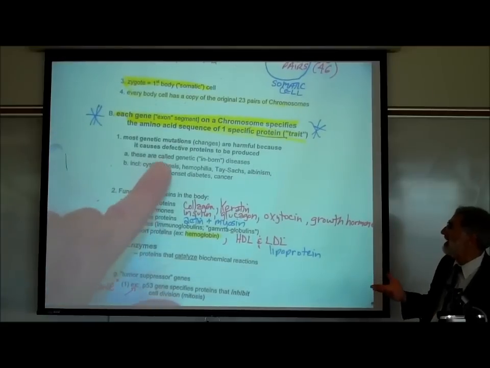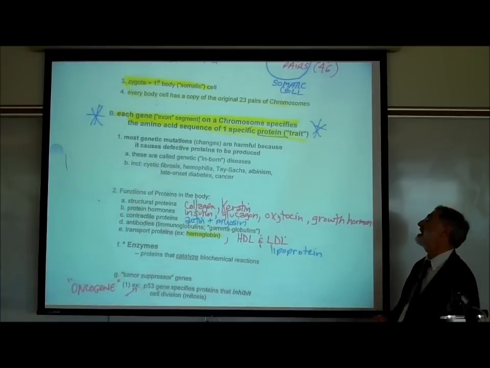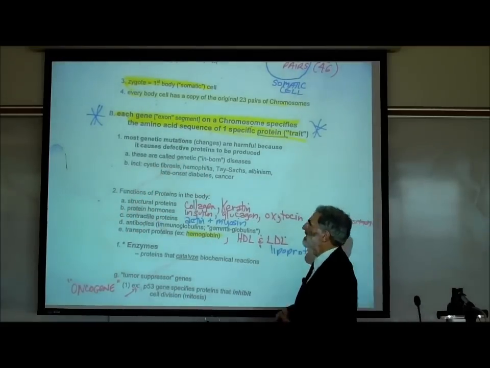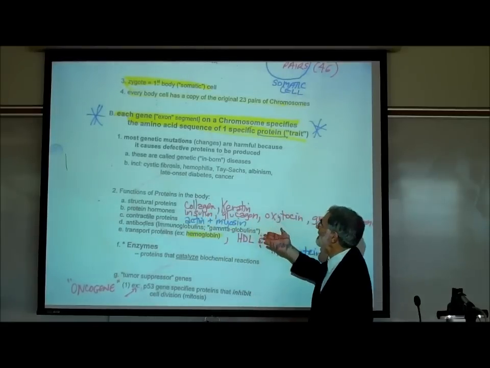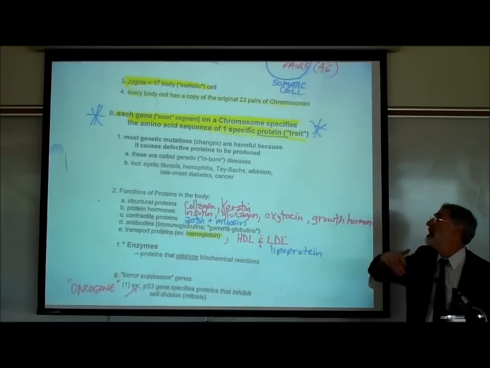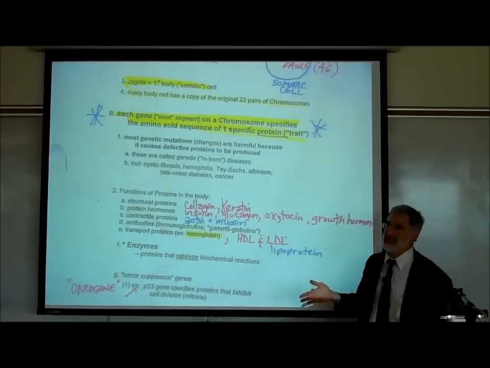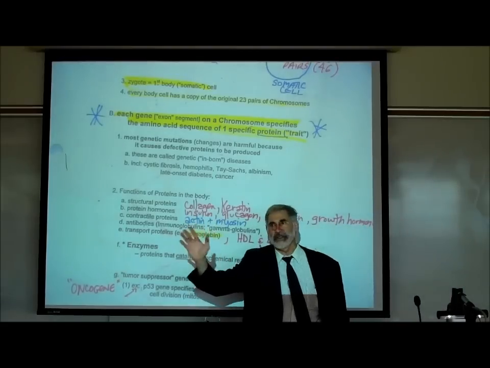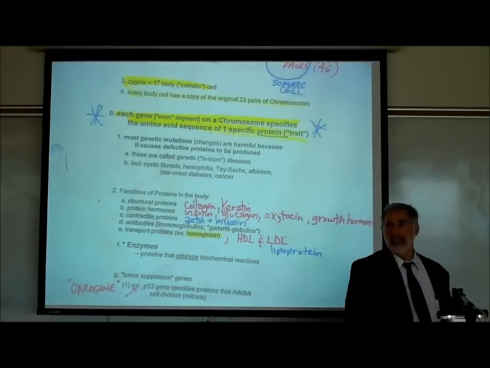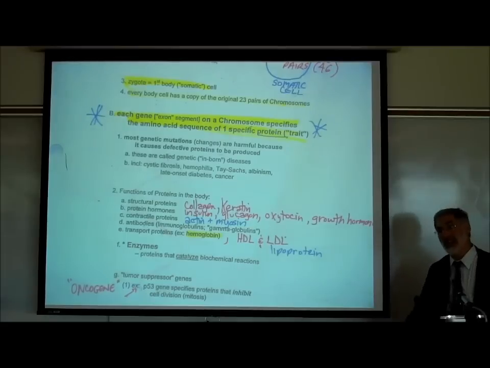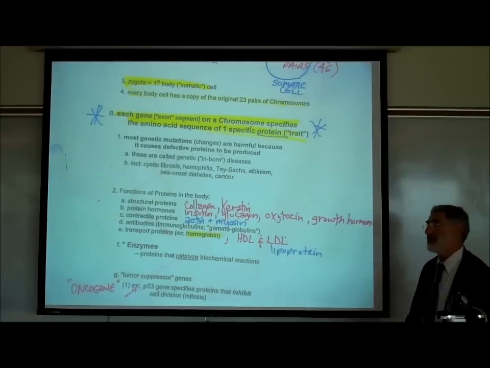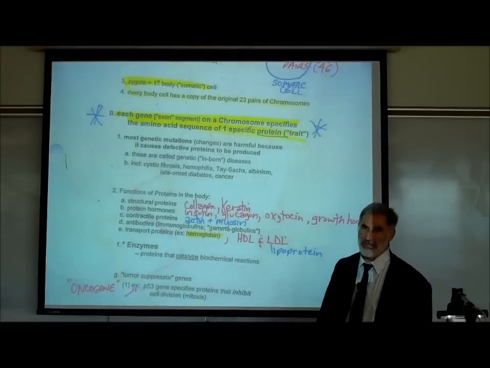These genetic defects are known as genetic or inborn diseases. Cystic fibrosis, hemophilia, Tay-Sachs, albinism, diabetes, even cancer, all have a genetic basis, which was really what we pointed out at the very beginning of the class, right? The genetic foundation to everything. That's why there's so much emphasis on genetics nowadays.